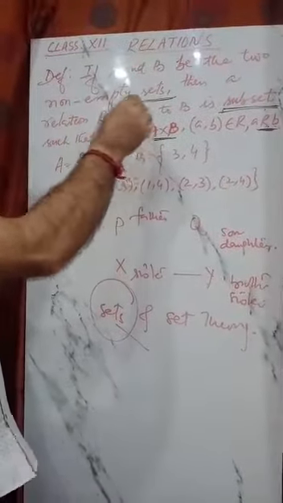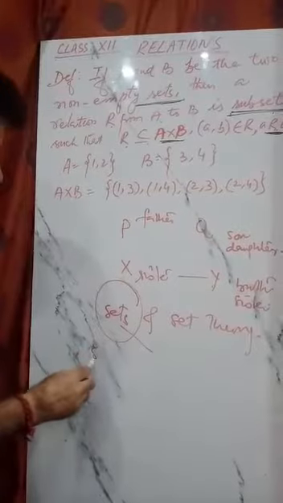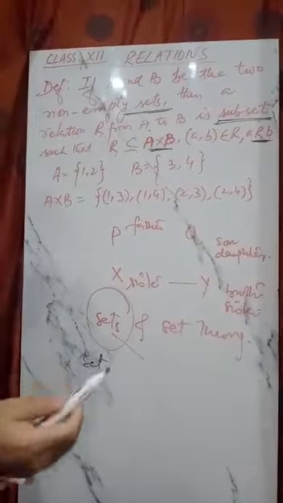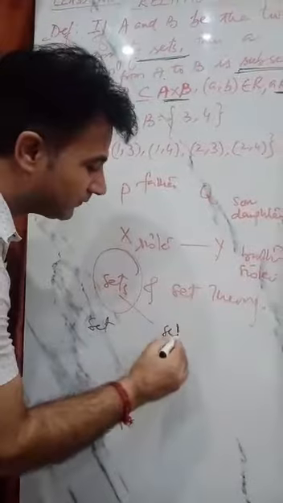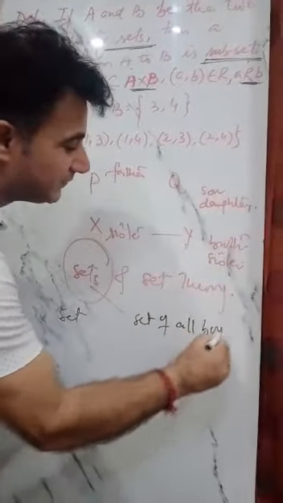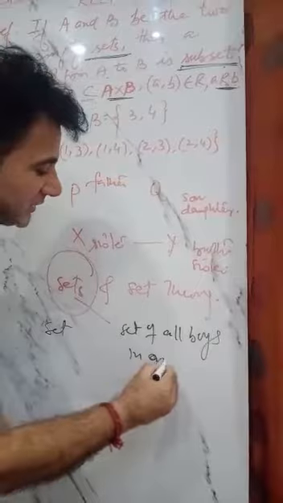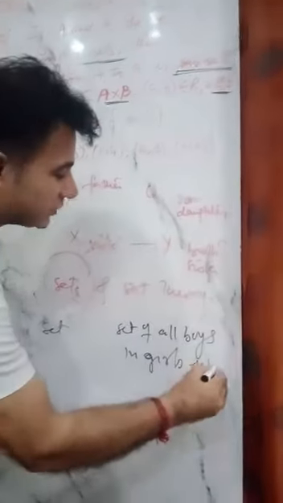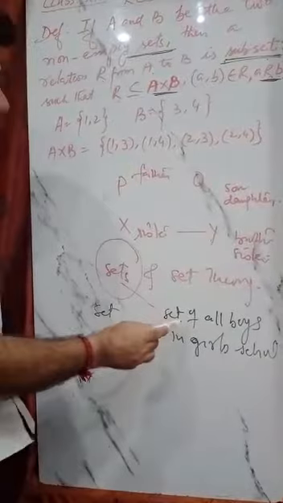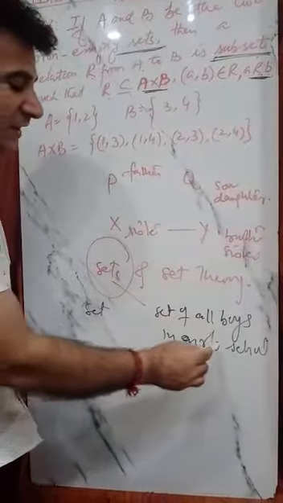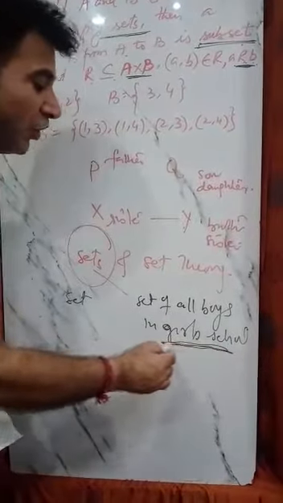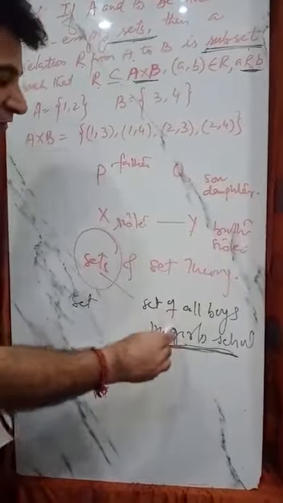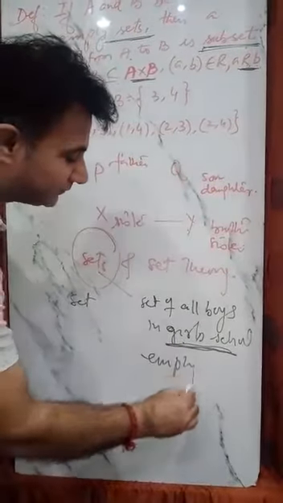The first is set. Set means a collection of well-defined objects. For example, the set of all boys in a girls school. Because it's a girls school, there will be no boys in this school, so this is an empty set.